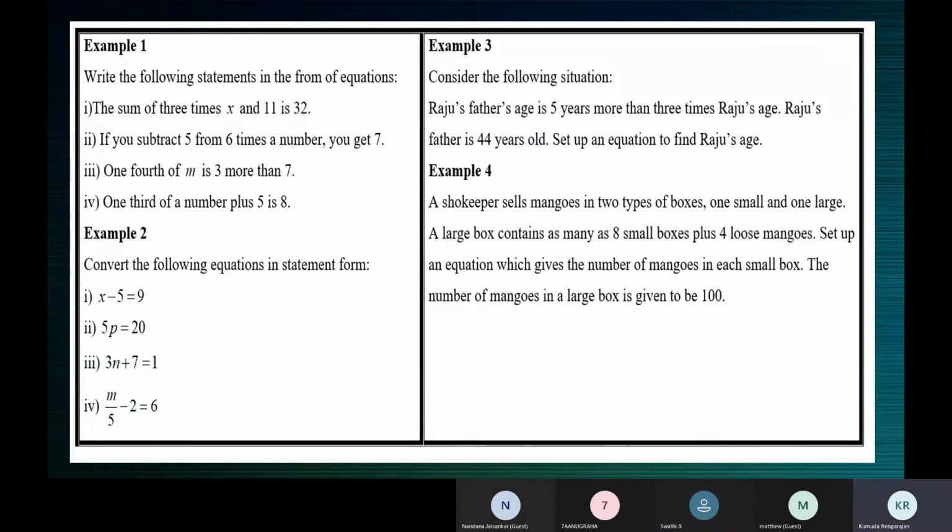No, from 5 means 5 will come first. Whatever you say after from will come first. That's the meaning. Yeah, so let's try it again. Yes, ma'am. A number when subtracted by 5 gives you 9. Okay, gives 9. That's one way of saying. Try another way. That's correct.